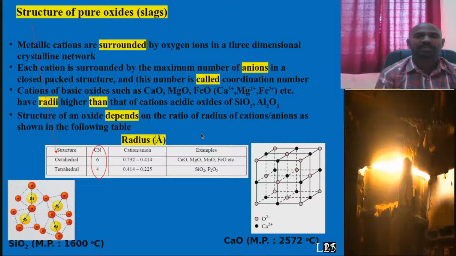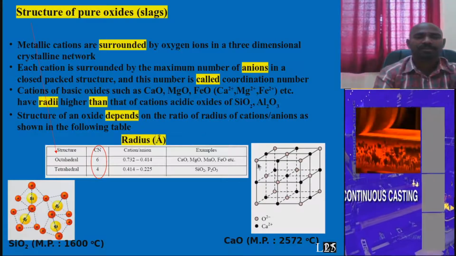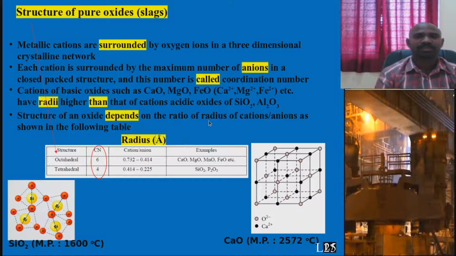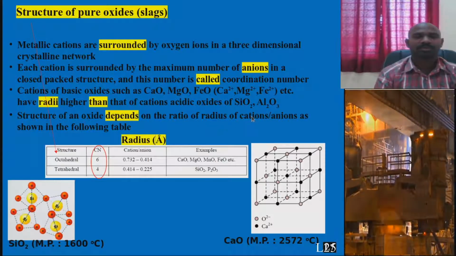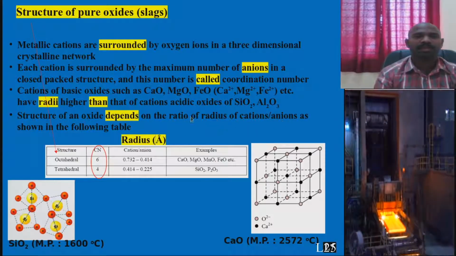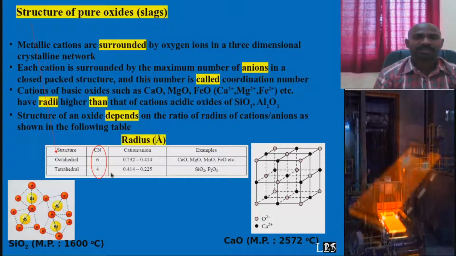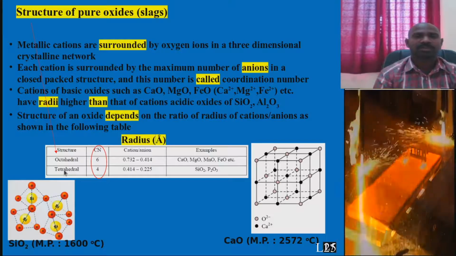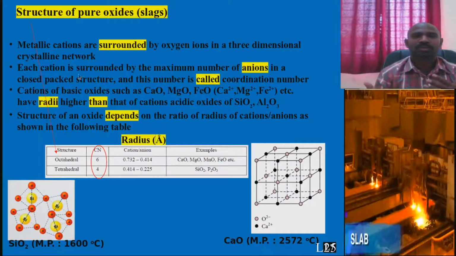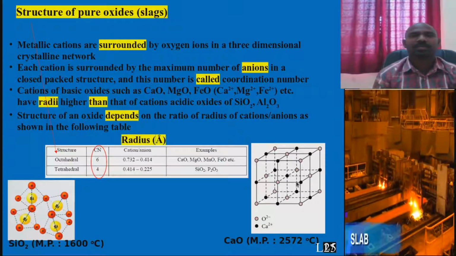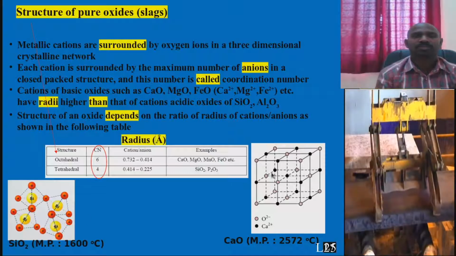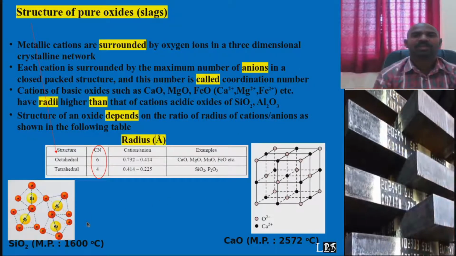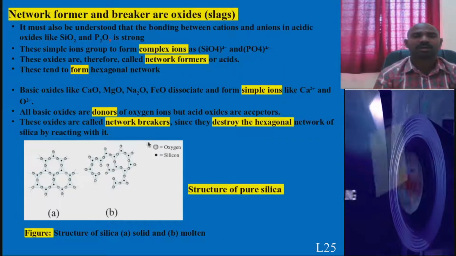Notice this particular point. How you decide these particular structures mainly depends upon the radius of cation and anion, their ratio. It decides what type of structure it is, octahedral or tetrahedral. You need to remember these two types of structure. Related to these things I will be talking in the next few slides.